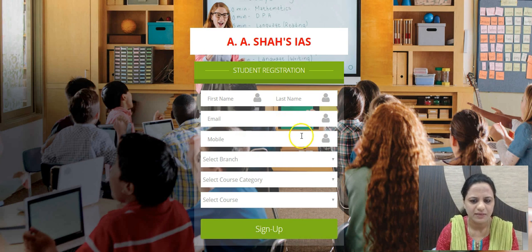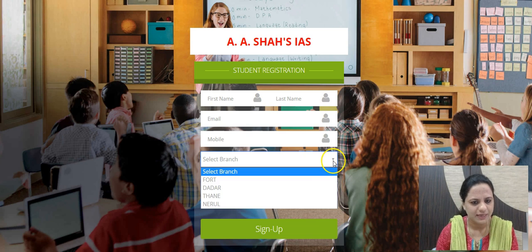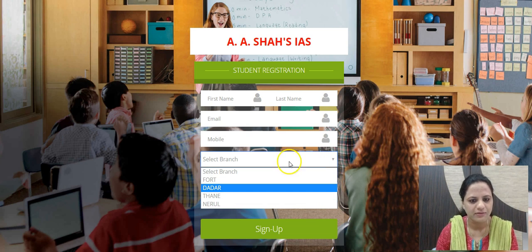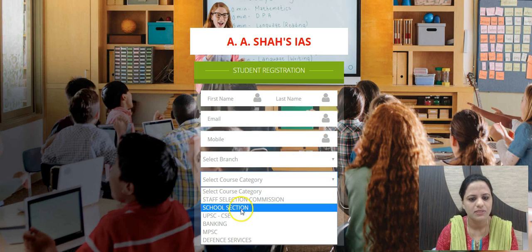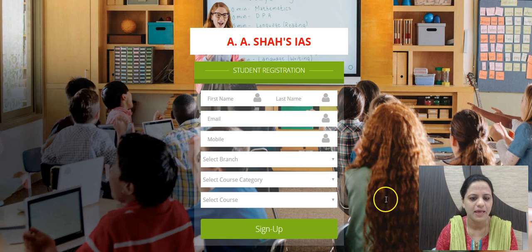You can select other details. You have to fill in the correct details. Your branch, you can select any branch since it's not an offline course which you're going for, so the branch will not matter. But you select the course category as UPSC Civil Service exam, and in the course you select free daily tests MCQs. So you can go for these MCQ tests also which are uploaded online.